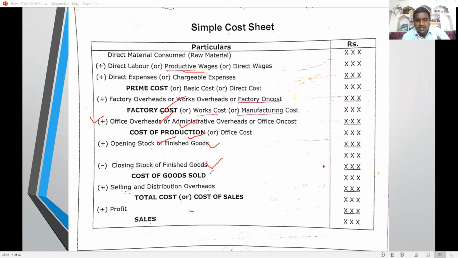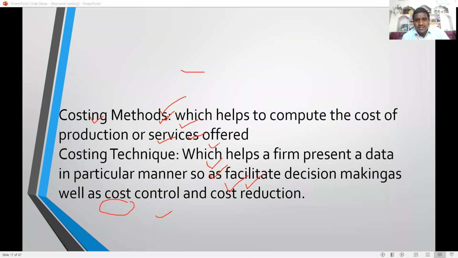Then we arrive at the cost of goods sold. We add selling and distribution expenses, and we arrive at the cost of sales. From the cost of sales we deduct the sales, then we arrive at the profit. It is a simple cost sheet. You should understand this before going to marginal costing, where total cost is taken into consideration.